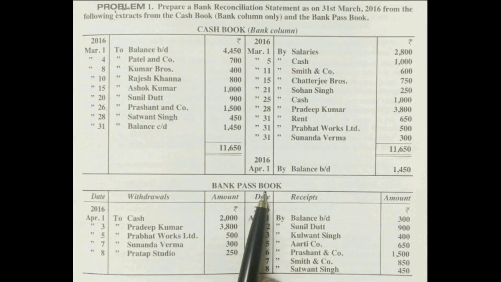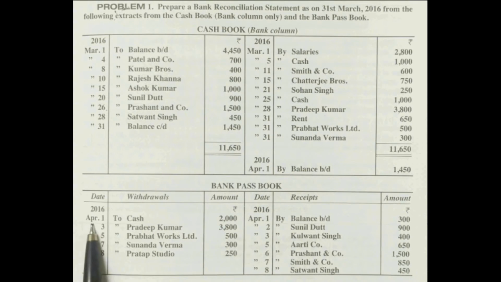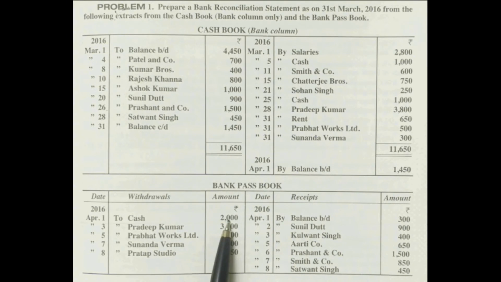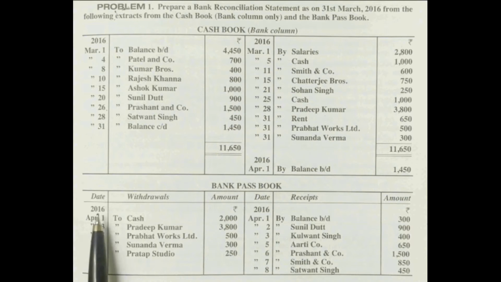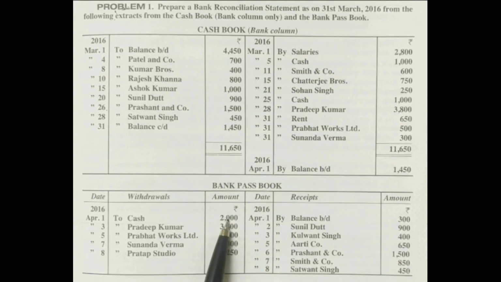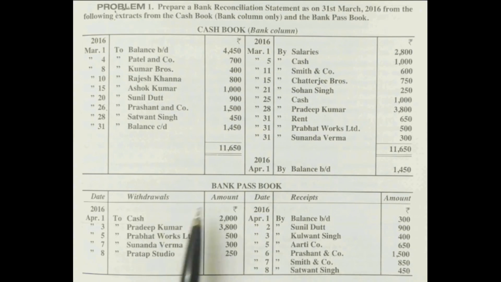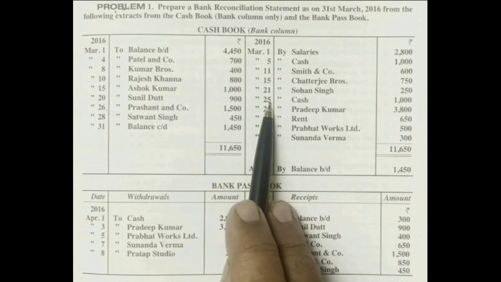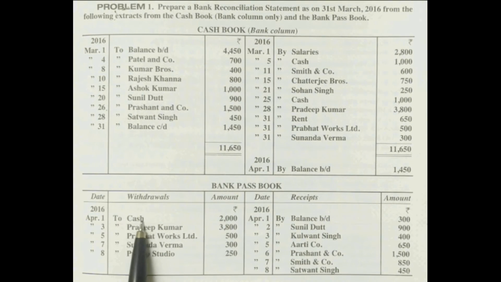Similarly, in the passbook debit side amounts, on 1st April 2016, to cash 2000 rupees. So the debit side is giving 2000 rupees. What is the meaning of this? This is a contra entry. From the bank, on 1st April 2016, the firm withdrew 2000 rupees cash. Don't compare this contra entry with those contra entries because those took place in March, but this transaction is in April. This is different and that is different.